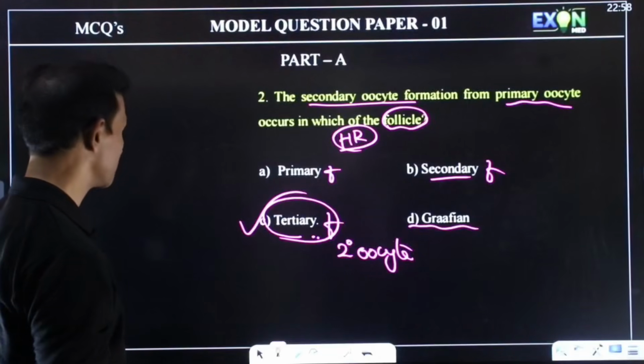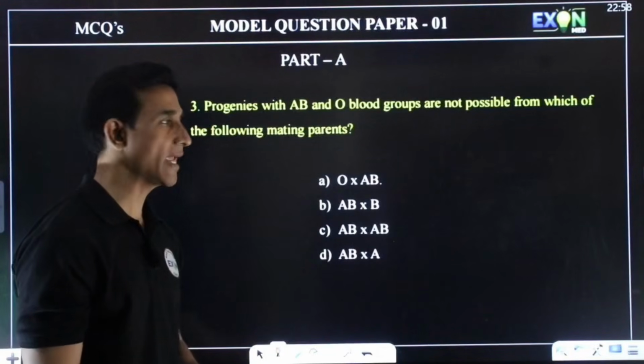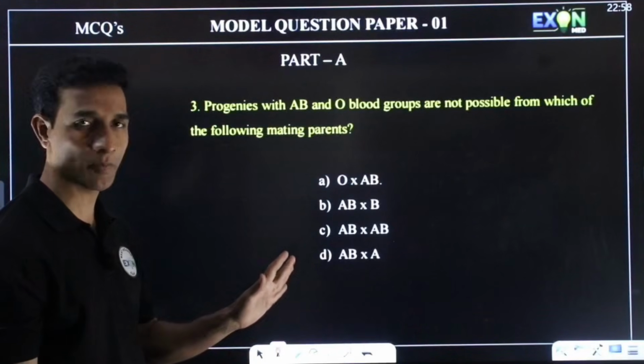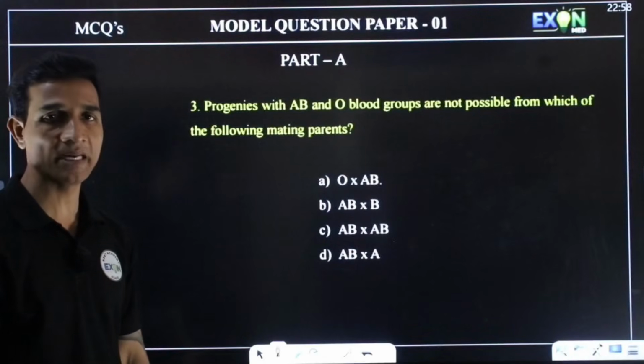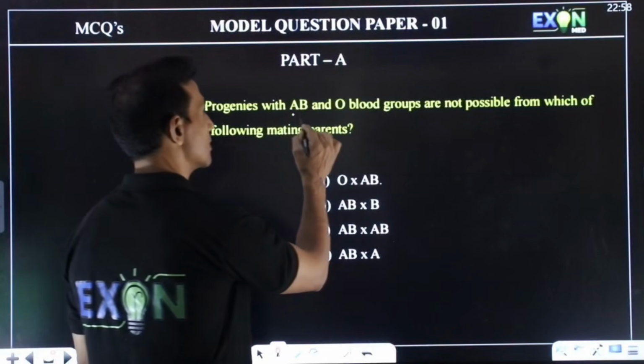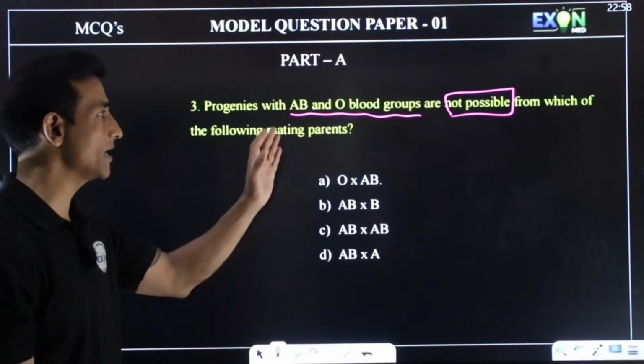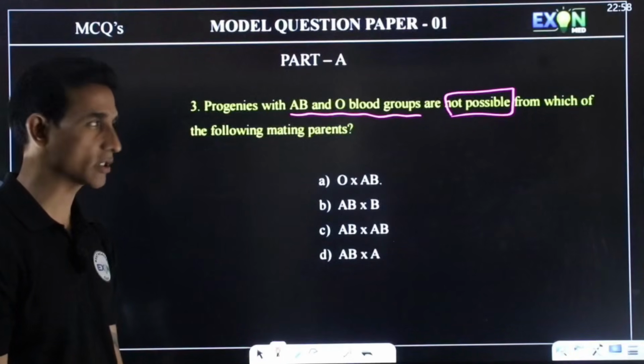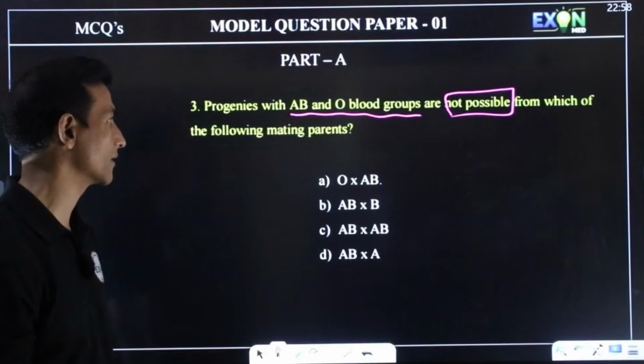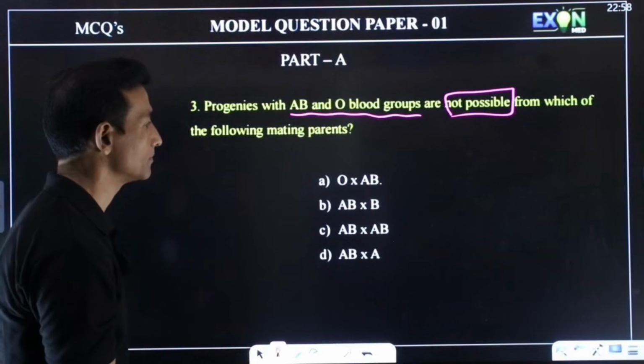So next question. Progenies with A, B and O blood groups are not possible from which of the following mating parents? Which one is not possible here? We should not get AB and O type of blood group progenies. So let us check one by one.